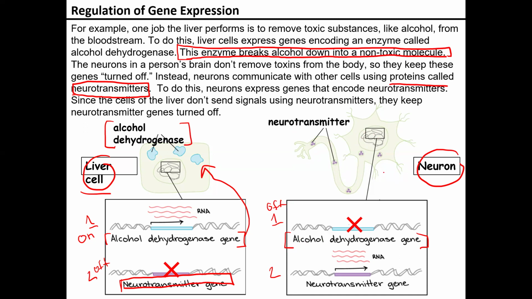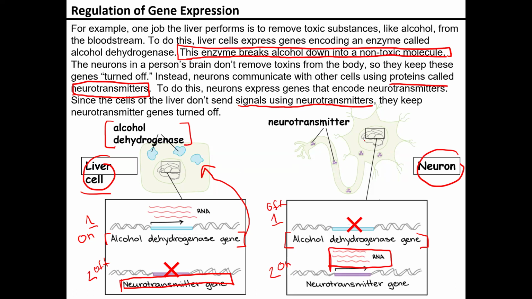That's what they didn't specialize in. They specialize in sending signals, and they do that by using neurotransmitters. So that means that position on our DNA here is going to be turned on. Then we are going to start producing our RNA in order to produce those proteins. Again, this is a great example of showing our gene expression.